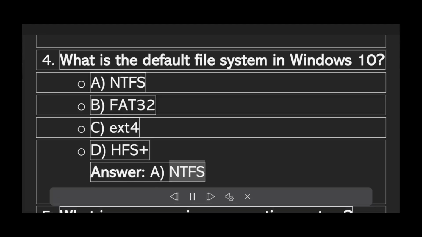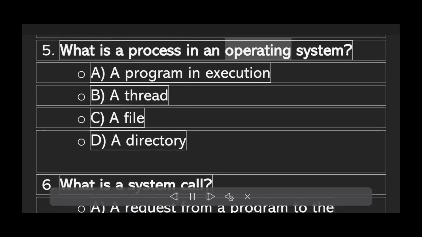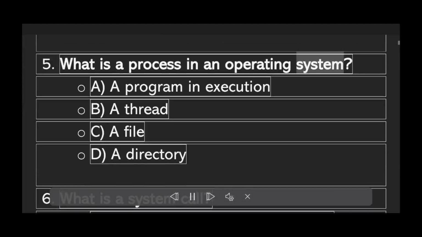NTFS. What is a process in an operating system? A. A program in execution. B. A thread. C. A file. D. A directory. What is a system call?